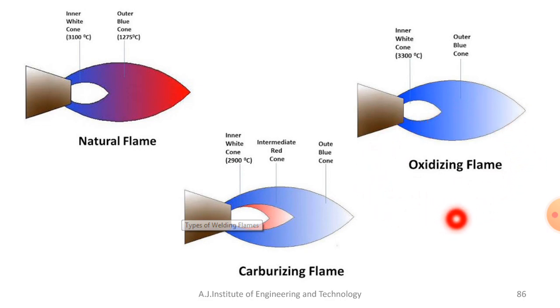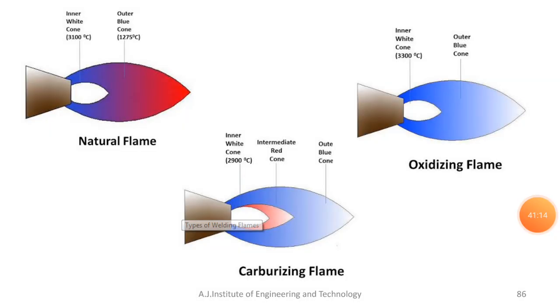So that is about the different flames. You should know all the temperatures with respect to the different types of flames, that is very important. And what is the color? In the neutral flame there is a whitish inner cone and an outer blue cone. Similarly, in the carburizing flame there will be one intermediate feather, so there will be three regions. You should know everything about flames, because this is one of the important questions in the welding process, that is oxy acetylene flames.